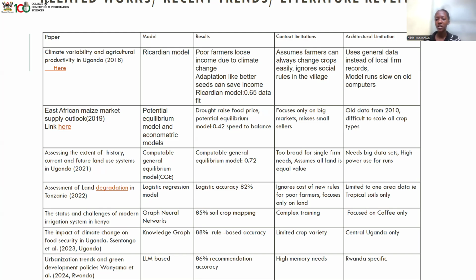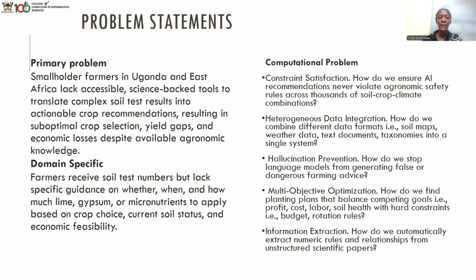Then it uses general data instead of local farm records, and the model runs slow on computers. There are more papers basing on the paper model results and content limitations and the architectural limitation.